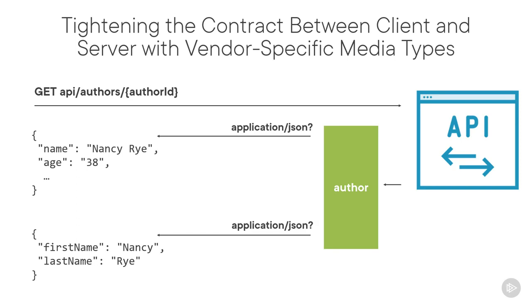Yet, we cannot request these when we use application/json. Our API does not know which representation to return. It just knows that we want something in JSON format. With vendor-specific media types, we can specify the exact type. We could create two vendor-specific media types: one friendly author media type for the friendly format with age and name, and one full author media type for the representation with first name, last name, and date of birth. This tightens the contract between client and server and thus makes our system more reliable and evolvable.